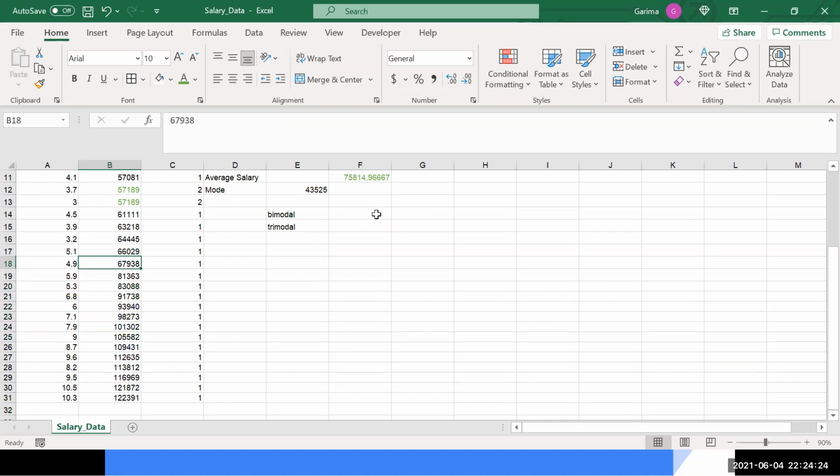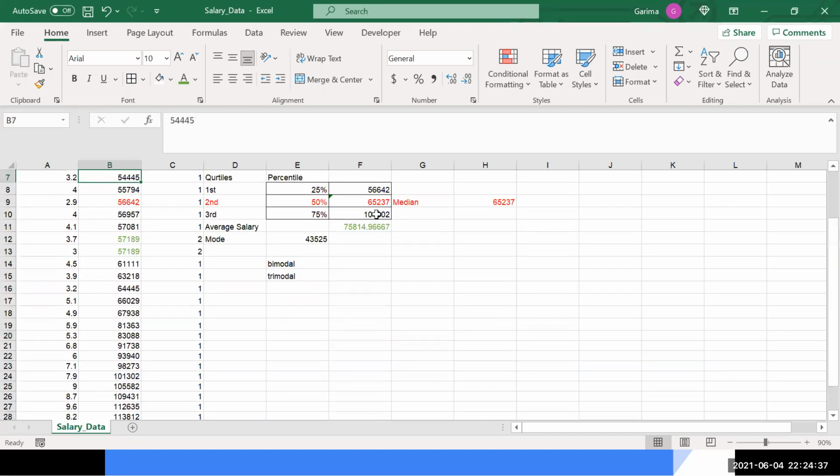From 67,000, the salary comes straight to the 81,000 range. There was a big jump, right? If we plot a salary graph, it will go slow, slow, slow, and then after 50%, it will be a steady increase.